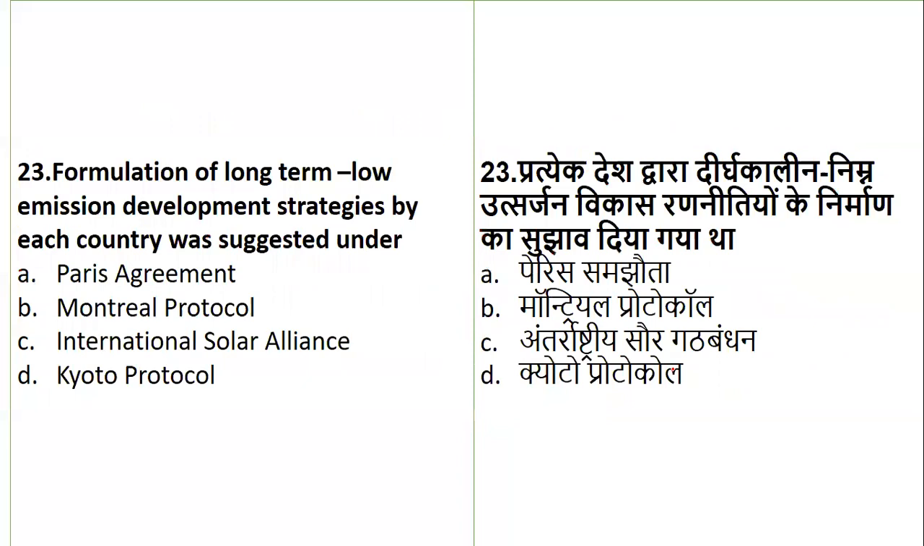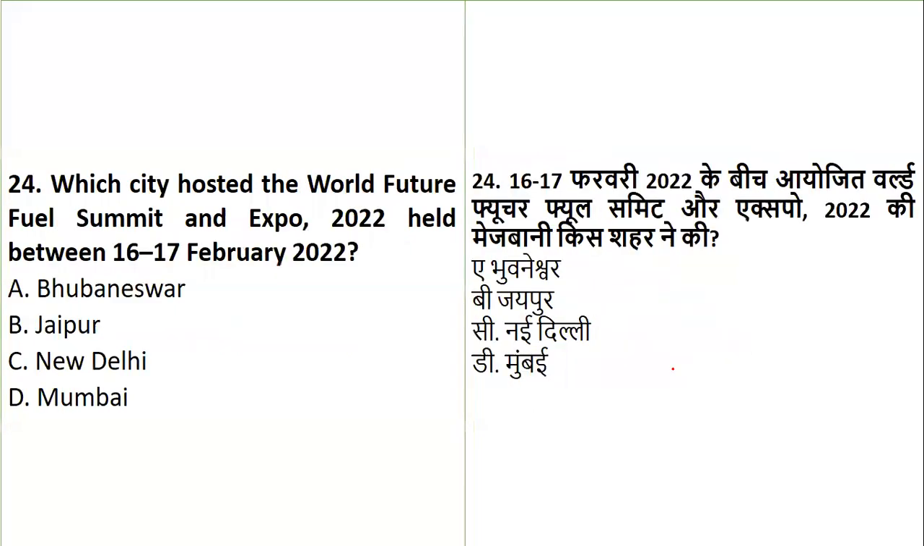Okay, now the next question, from the people, development and environment unit. Formulation of long-term low-emission development strategies by each country was suggested under what? I'll read out: Paris Agreement, Montreal Protocol, International Solar Alliance, or Kyoto Protocol. The formulation of long-term low-emission development strategies by each country was suggested under none other than the Paris Agreement.